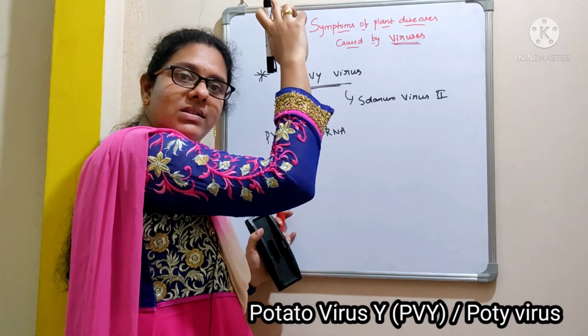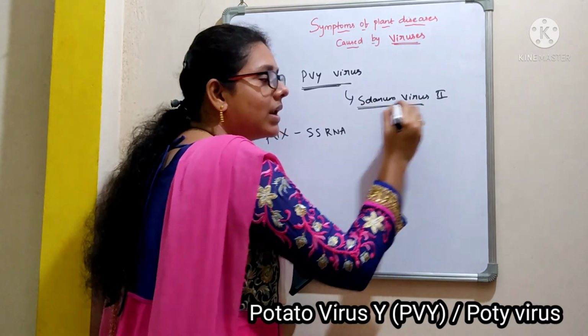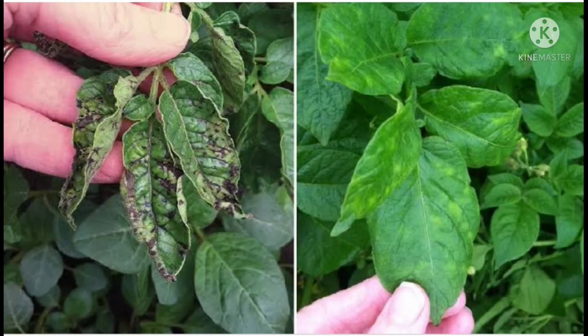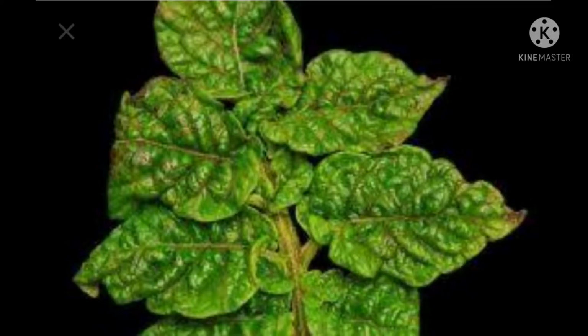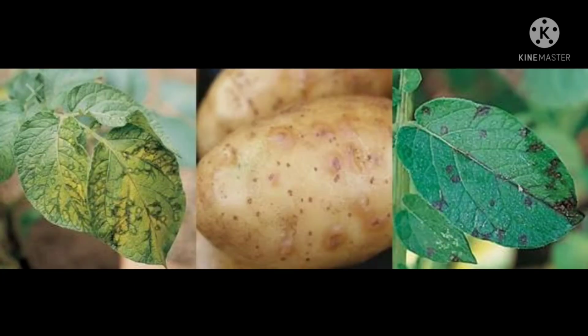So PVX virus is a solanum virus, and this PVY virus is also called solanum virus 2. Coming to the symptoms of this disease, it shows variable symptoms such as foliage is mottled, which in turn becomes wrinkled, punctured, and remarkably reduced in size too. The margin of leaflets gets rolled downwardly and the plant is stunted. Abnormal hairiness of leaves and dwarfing of the whole plant occurs. Plants usually die before producing tubers.